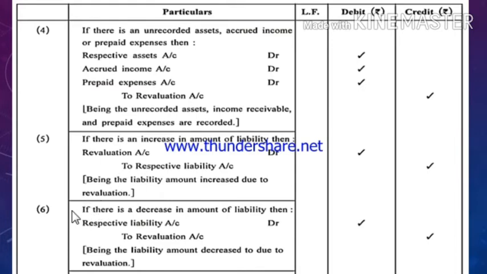Next, sixth entry, if there is a decrease in amount of liability, then respective liability account debit to revaluation account credit. As there is an increase, in the same way if there is a decrease in liability, liability account will be debited because liability has a credit balance. If there is a decrease, then the opposite effect, it means debit the respective liability account, and due to decrease in liability, profit will occur to the firm, so revaluation account will be credited.